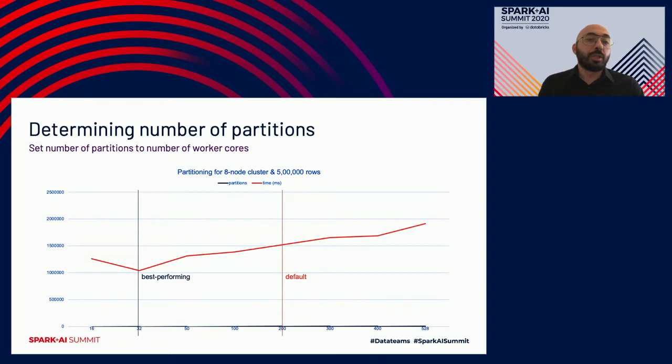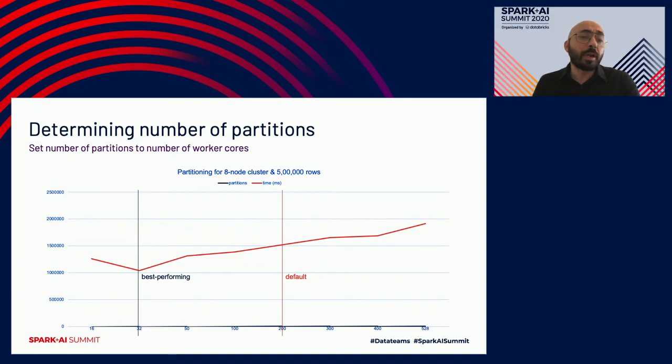The first experiment that we wanted to look at is what number of partitions we can use to achieve the best runtime. For this experiment, I used the 8-node cluster and the 5 million row data set. As you can see here, we ran this experiment 8 times. The best performing was 32. If you recall my cluster, every node had 4 virtual CPUs, or 4 virtual cores.